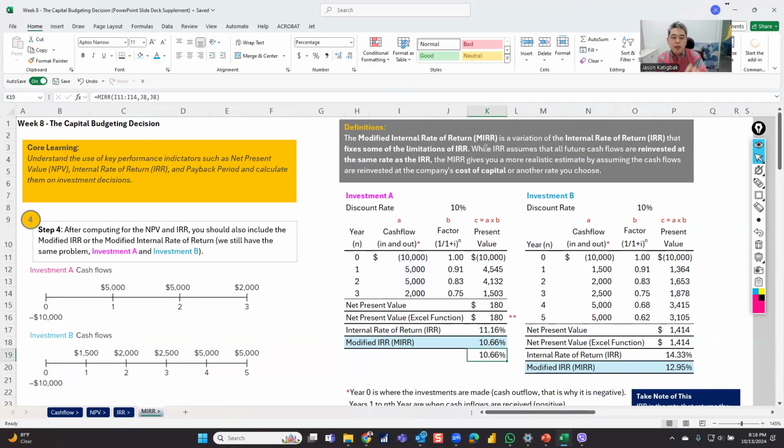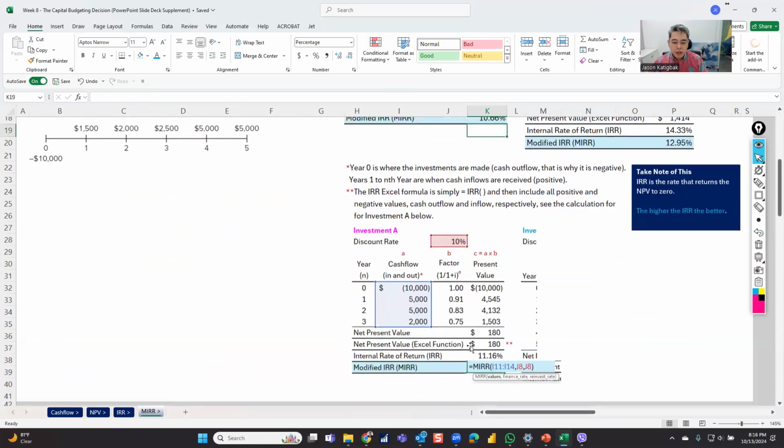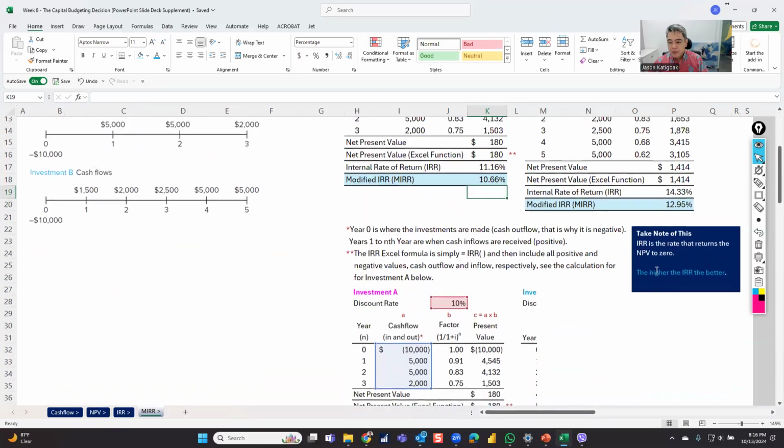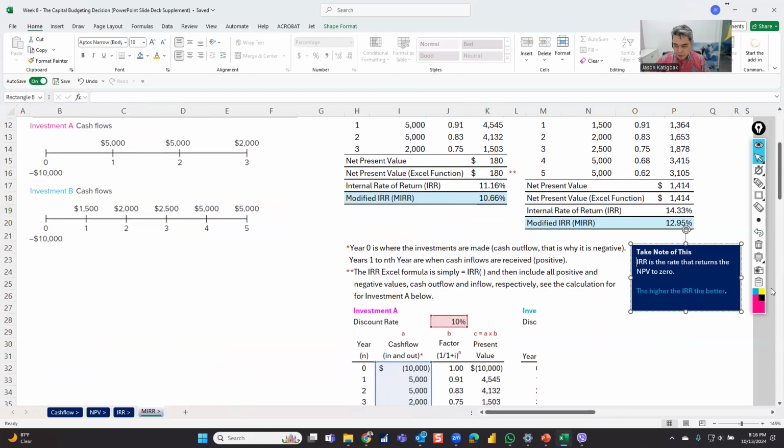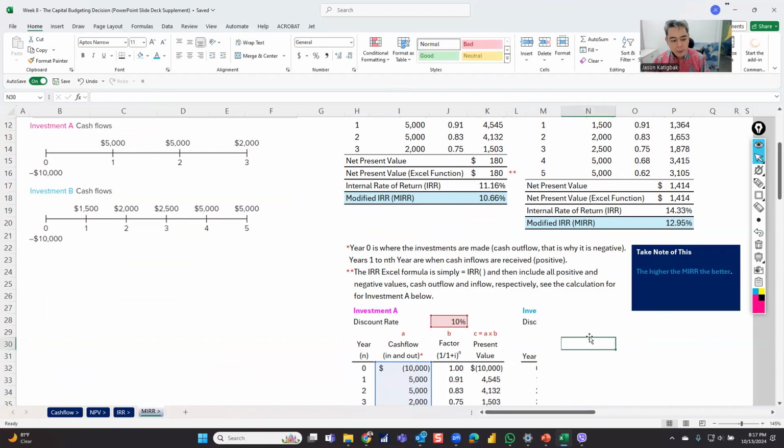Because why? You're assuming that the cash flows are reinvested at the company's cost of capital or something that you choose. But right now, we will use 10%, your discount rate, for the MIRR calculation. So not too bad. It's actually easy as well. And then when you go down, you would actually see that. So here it is MIRR. So let me just modify that one. The higher the MIRR, the better. That's the rule.